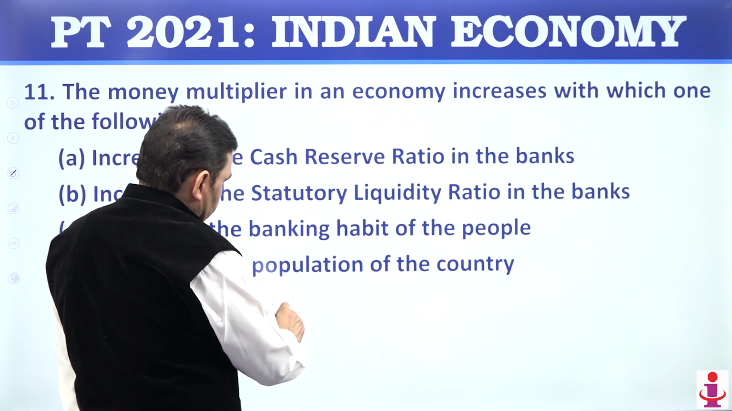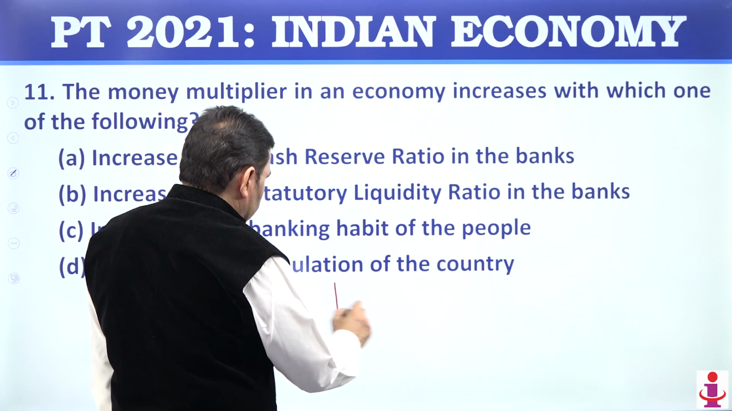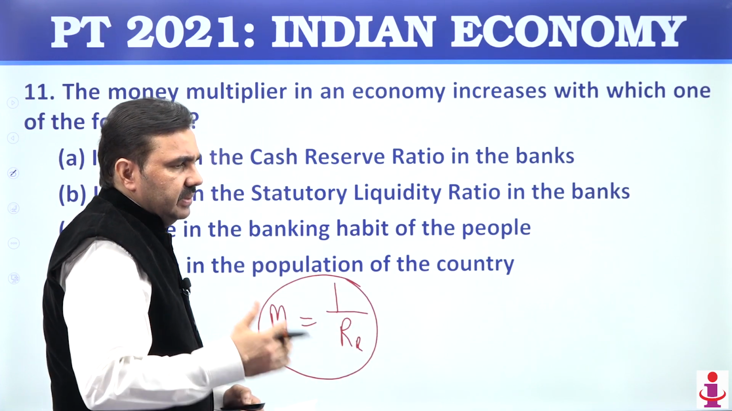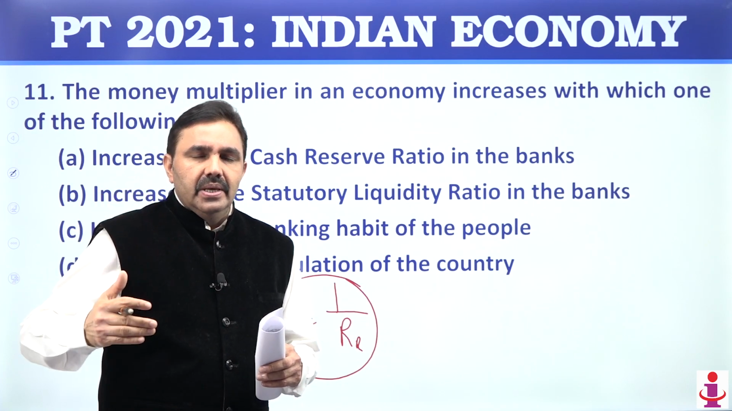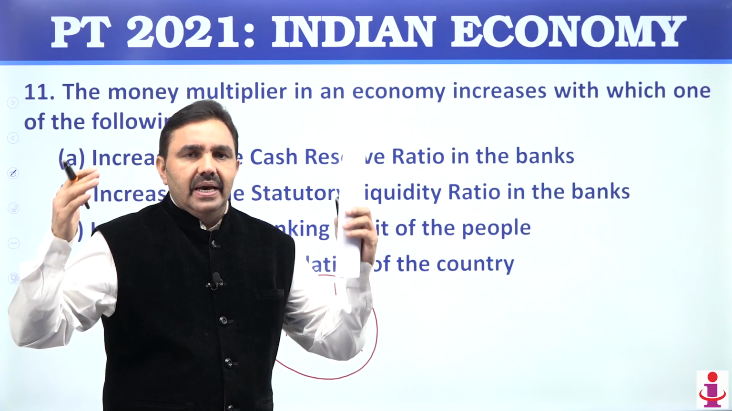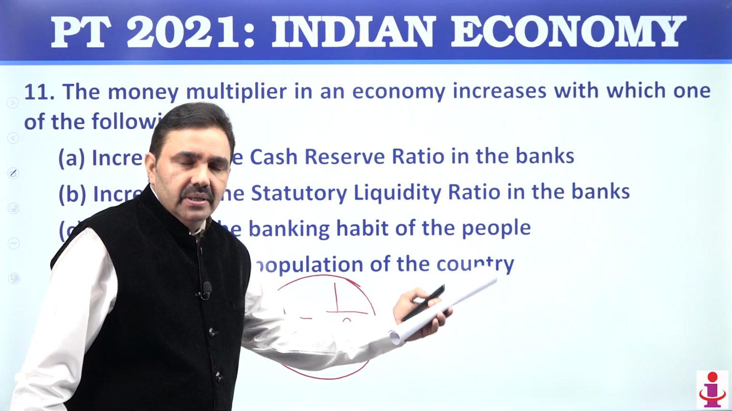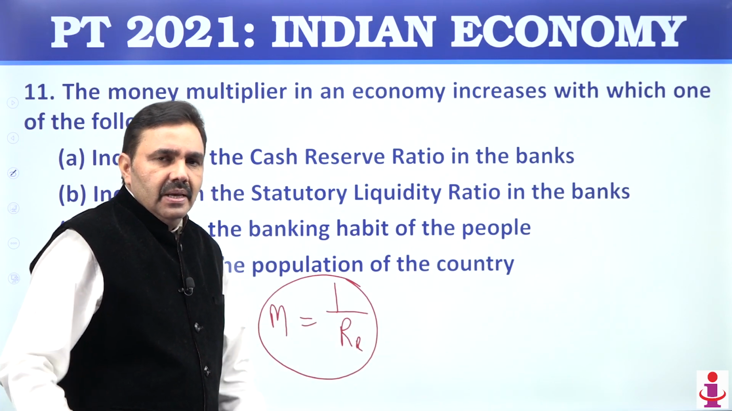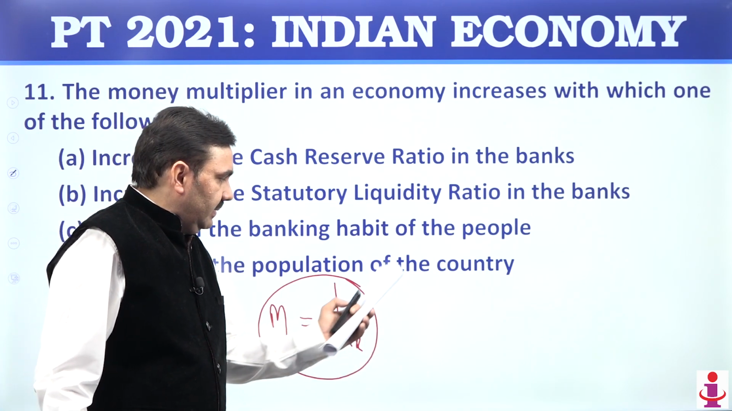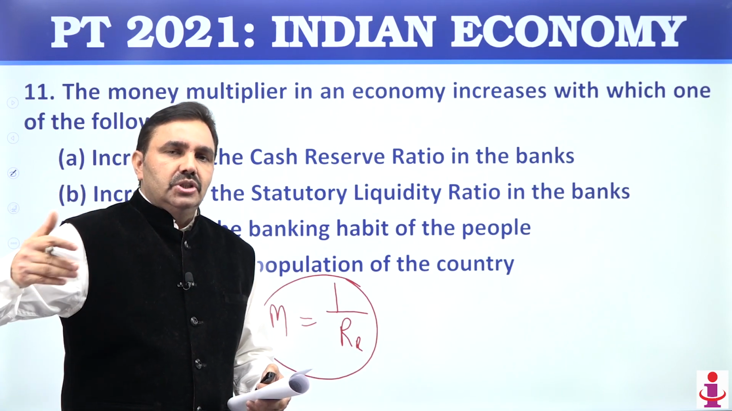Money multiplier is equal to 1 upon the reserve ratio. So if government or the RBI increases the limits of CRR, SLR, the amount of money which they have to keep either with them or with RBI, then less money is available to be given as a loan to the people. If people carry out more transactions, people take more loan, then money multiplier is increasing. If people go and buy more things, then the money is going to change hands.